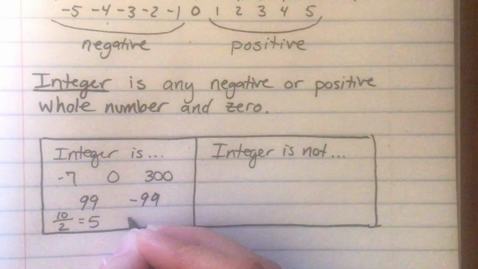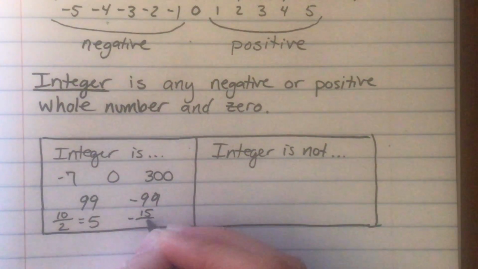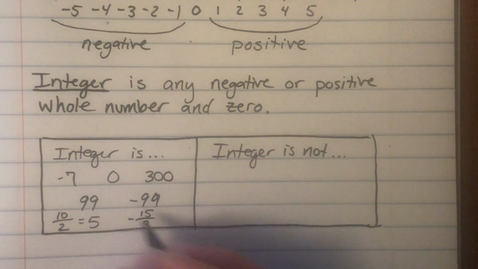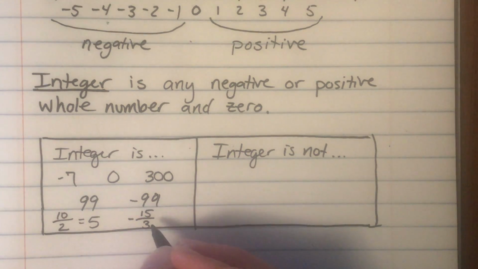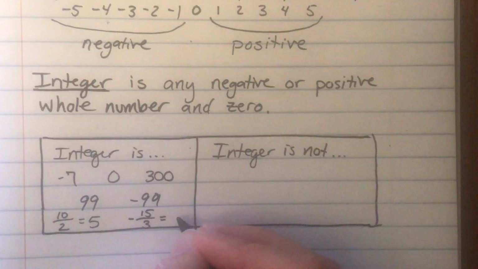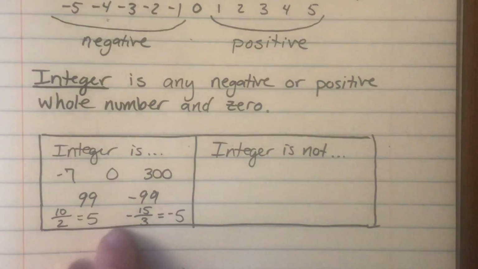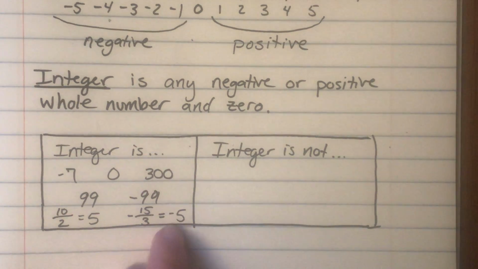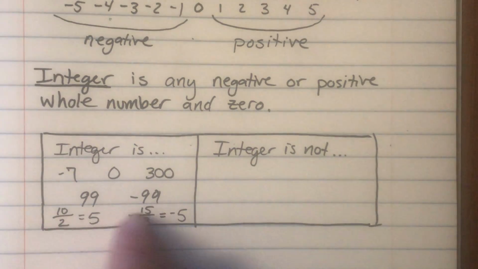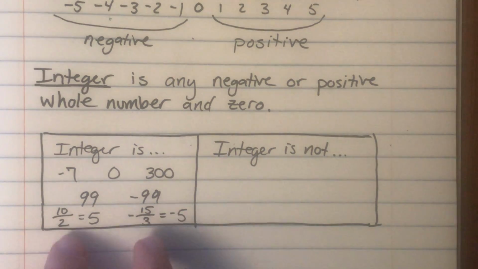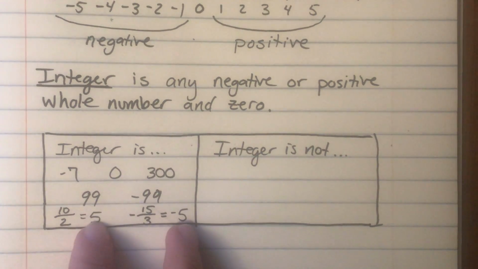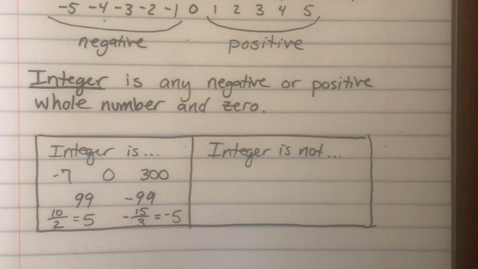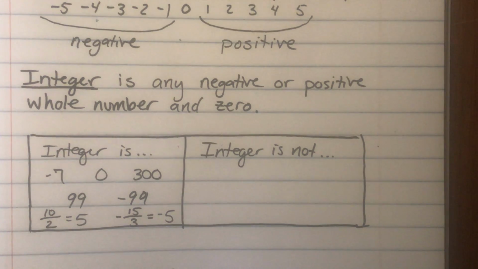Same thing if you did maybe, I don't know, -15 over 3. Well, what is 15 over 3? 15 divided by 3 is 5. I don't know why I chose 5 again. And it's negative. All right, so -5 is a negative whole number because this would simplify. So if you can simplify a fraction to come out to be a whole number, it is also an integer. So just keep that in mind. We want it to be negative or positive.